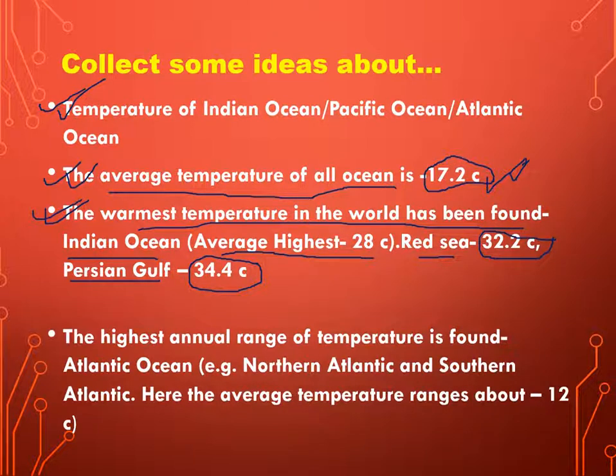Now where is the highest annual range of temperature found? Highest temperature is found in Indian Ocean and highest annual range of temperature is found in Atlantic Ocean, because here the difference is very high between the northern Atlantic and southern Atlantic. The temperature fluctuation is very high. Here the range is 12 degrees centigrade, so the difference is very high.